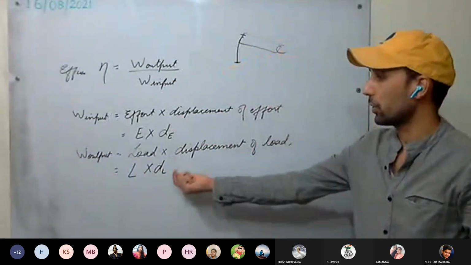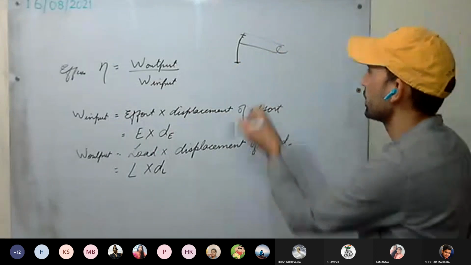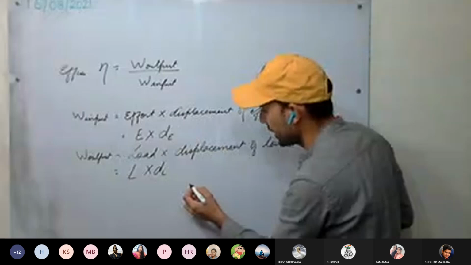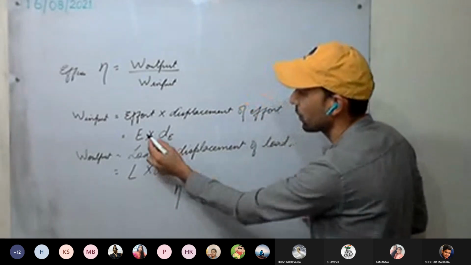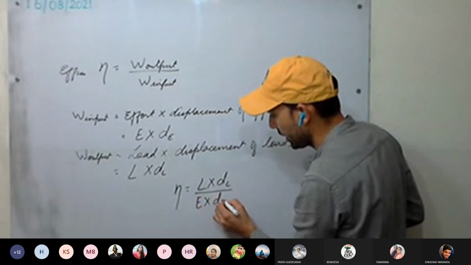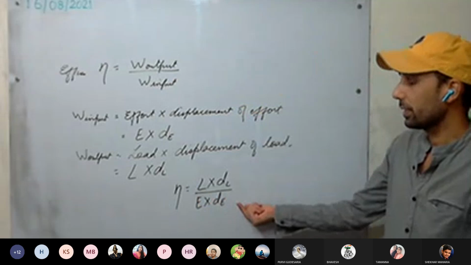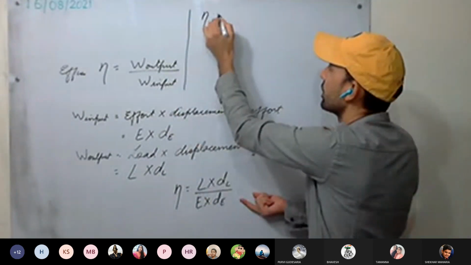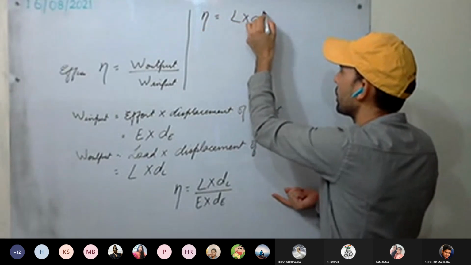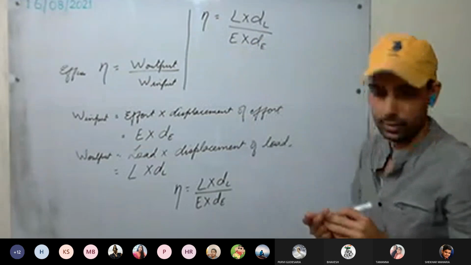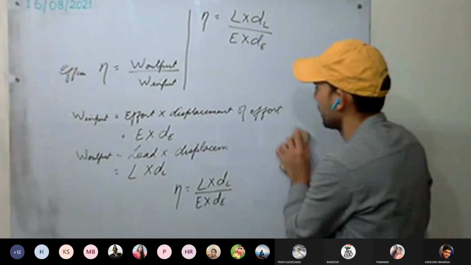So efficiency, eta, equals work output divided by work input, L into dl divided by E into dE. This will be our efficiency.